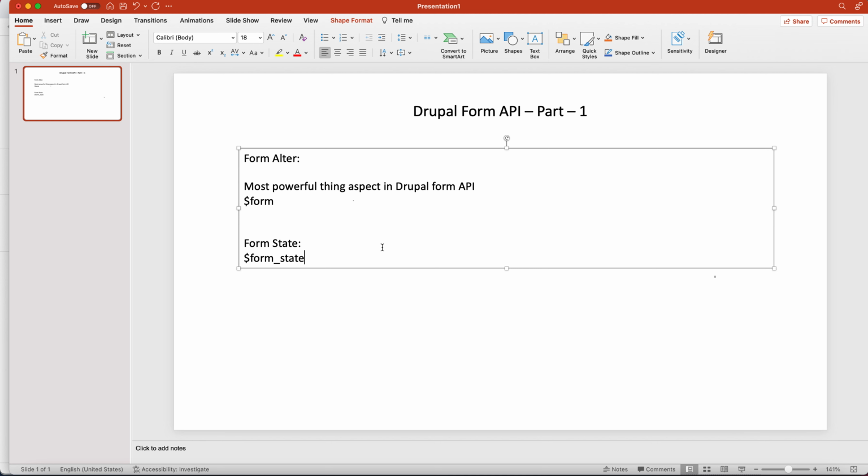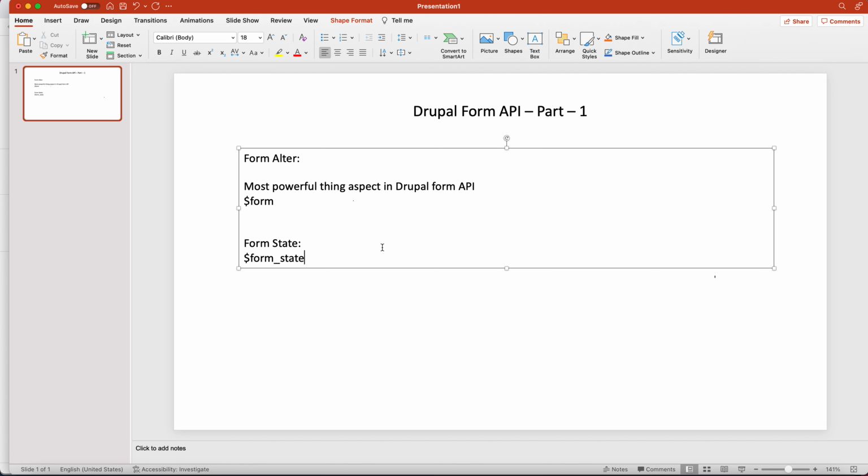In one line, it controls the life cycle of any specific form, meaning the various stages your form goes through when it is implemented. In any of those steps, if you want to do or edit something, you can use form state. It is an implementation of the form state interface.